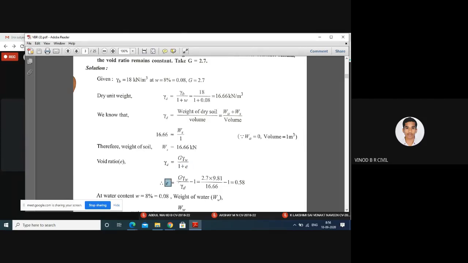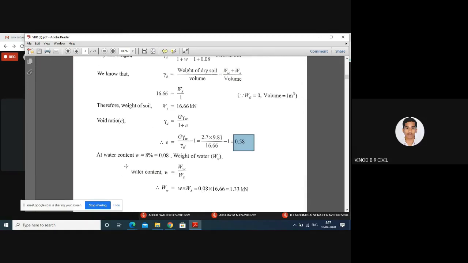Therefore, e is equal to G gamma W divided by gamma D, minus 1, which is 2.7 into 9.81 divided by 16.66, minus 1. Therefore, void ratio e is equal to 0.58.